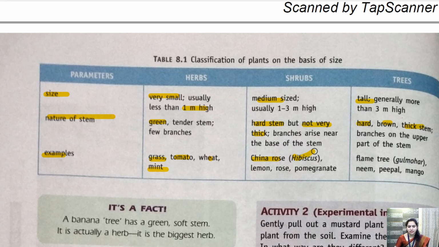Then we have rose, pomegranate. All these things are examples of shrubs. Trees: neem tree, peepal tree, mango tree, flame tree are examples of trees. Alright, so this is the difference between herbs, shrubs and trees.